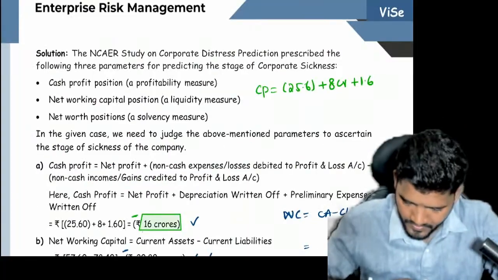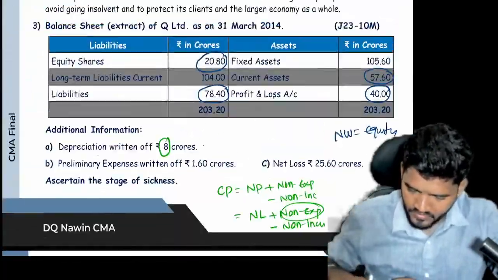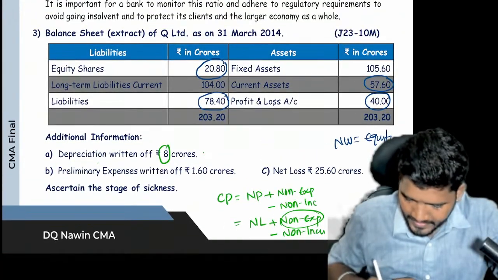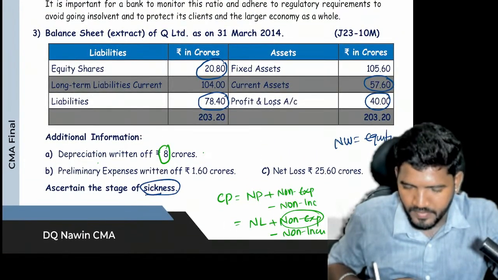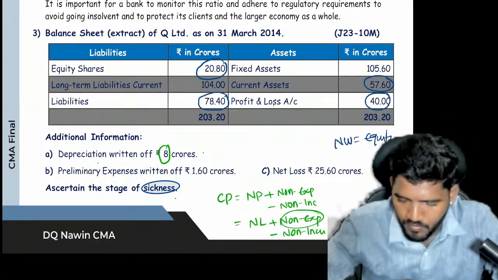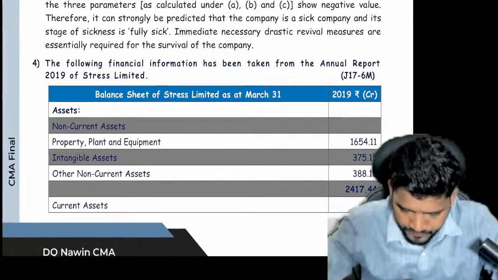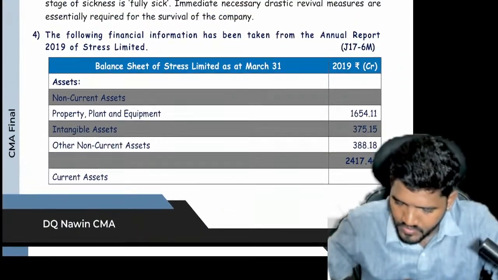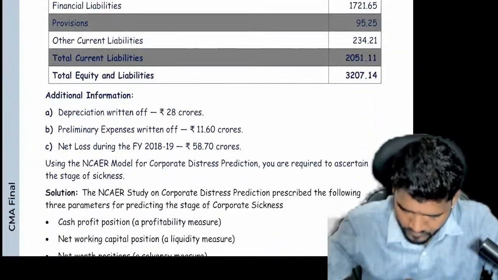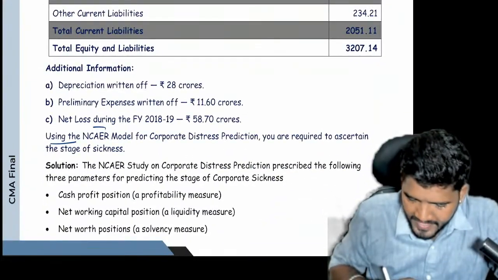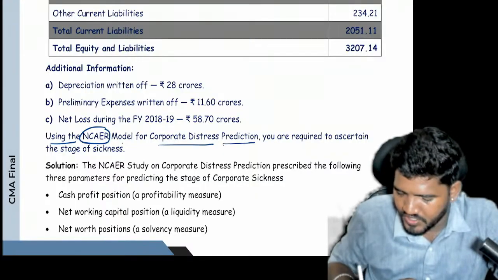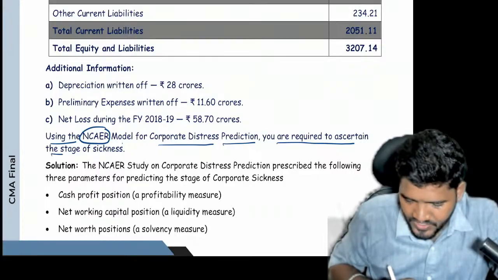Wait. There are some more problems. So ascertain the question they asked. Ascertain the stages of sickness. Because of the words stages of sickness, we use the NCAR model. Next, when it comes to the fourth problem, it is also the same. Using the NCAR model, they also specified. Use the NCAR model for corporate distress prediction. You are required to ascertain the stage of sickness.